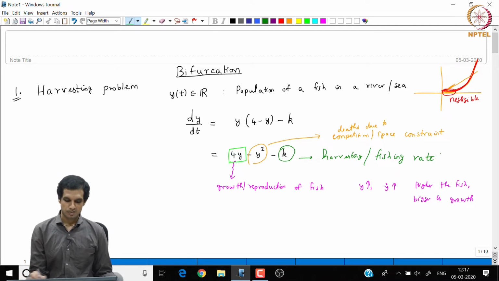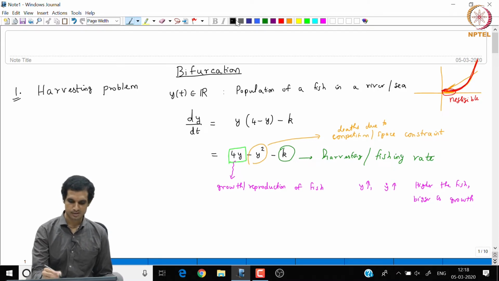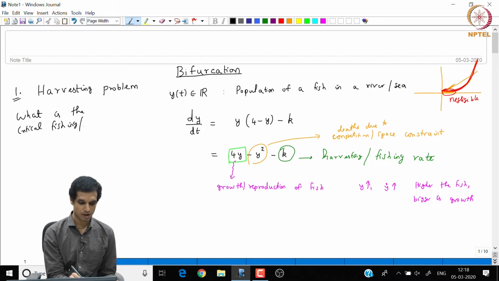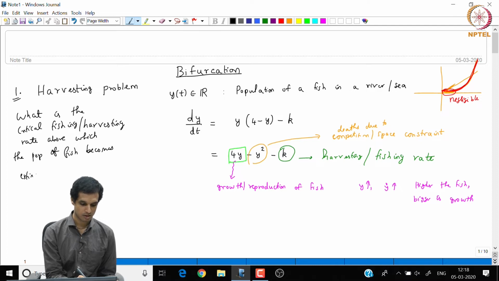So, this is the dynamical system that is given to us, and the problem that is asked is: what is the critical fishing or harvesting rate above which the population of fish becomes extinct at steady state?